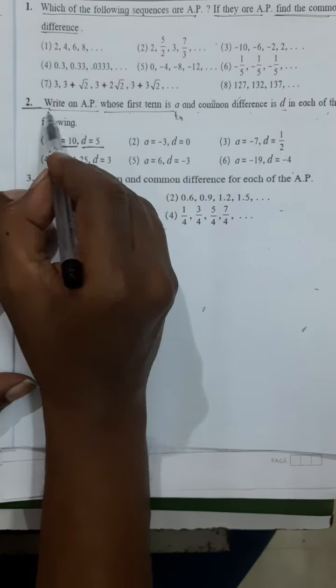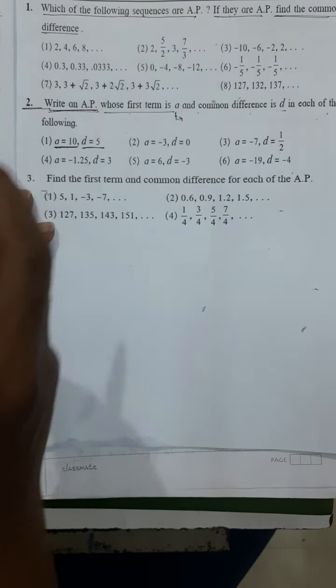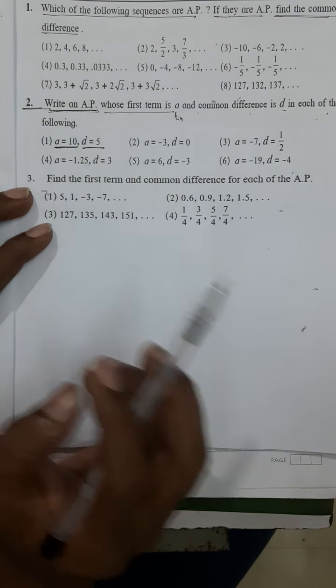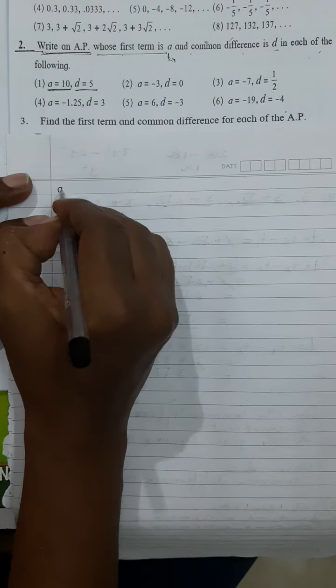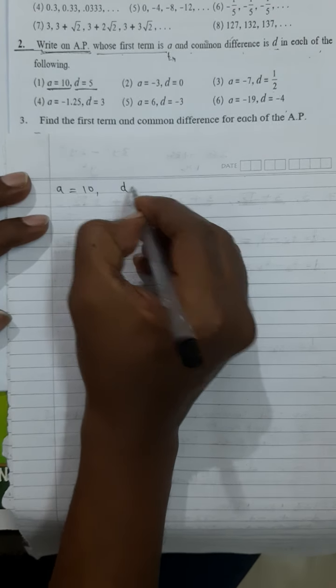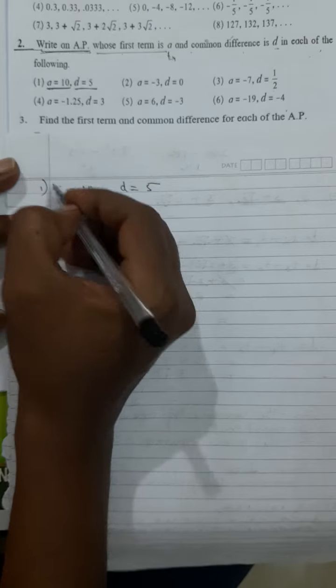Here the case is exactly reverse. What happens here? a is equal to 10, d is equal to 5. Fine.